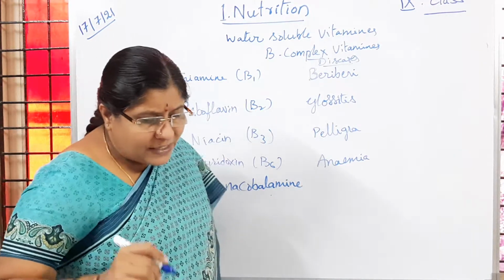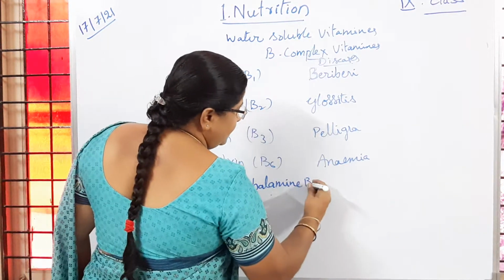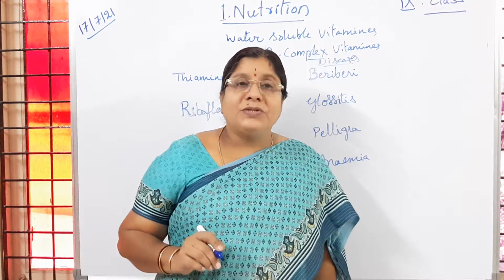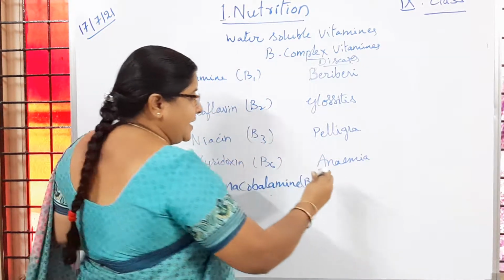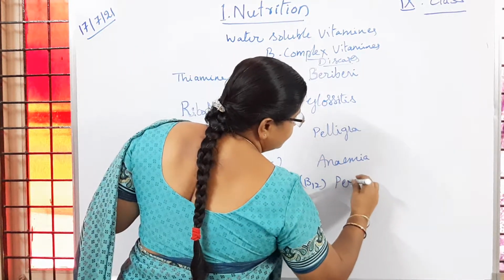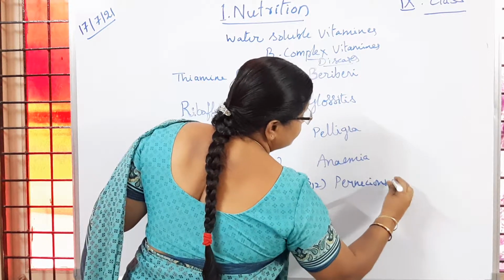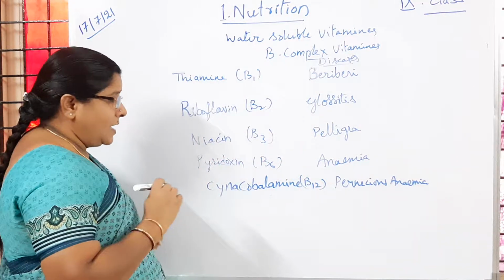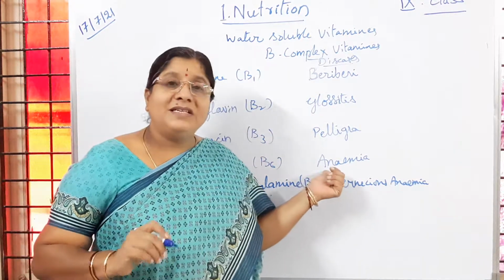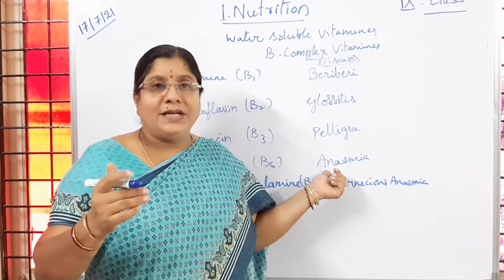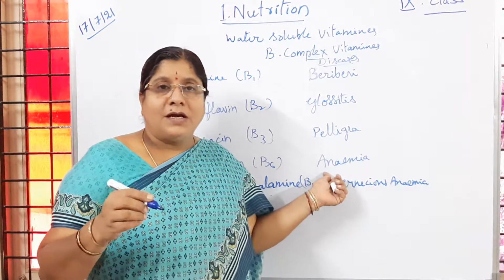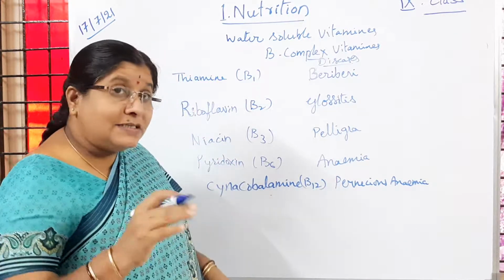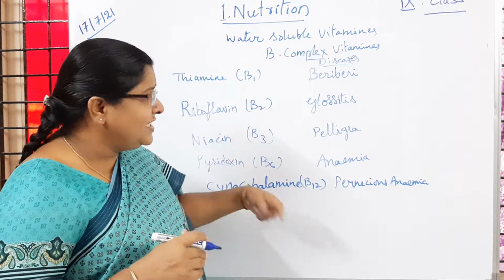Cyanocobalamin. So that is B12. Because of the cyanocobalamin deficiency, people are going to suffer from pernicious anemia. Anemia means lack of hemoglobin. Normally it will be seen in almost all women of our country, but here in certain cases something different is happening.